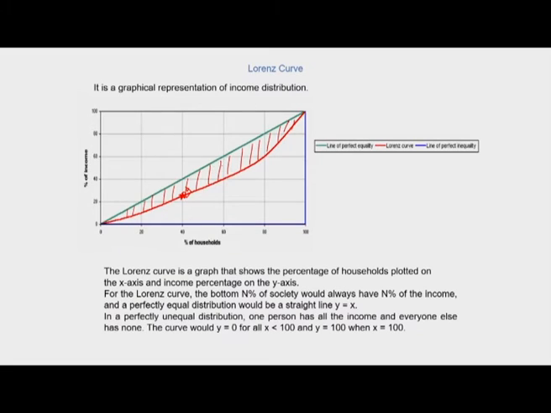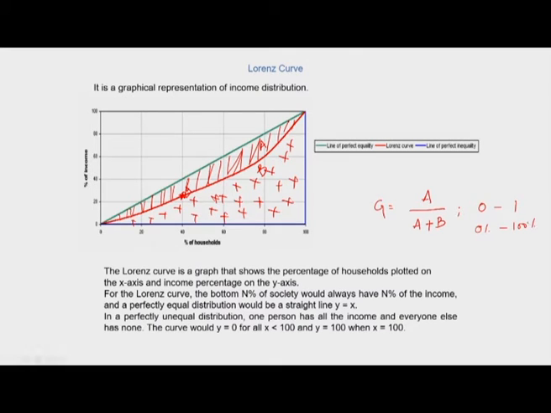So to calculate the Gini coefficient, let us denote the area between the line of equality and the Lorenz curve as A, and let the area below the Lorenz curve be denoted as B. Based upon this distribution, the Gini coefficient is basically a ratio of A by A plus B, and it ranges from 0 to 1, and sometimes is also shown in the form of percentages ranging between 0% to 100%.